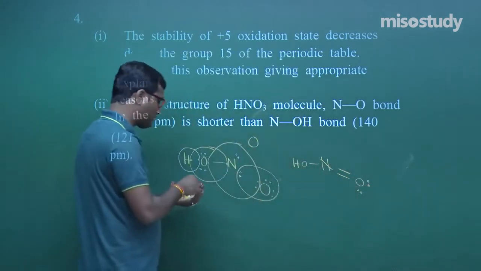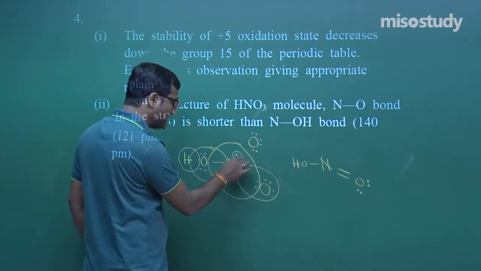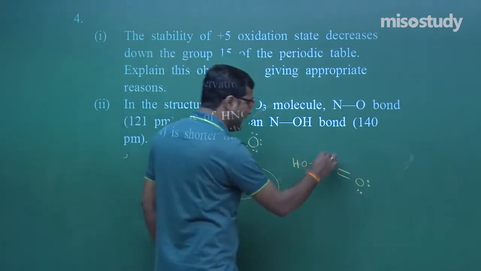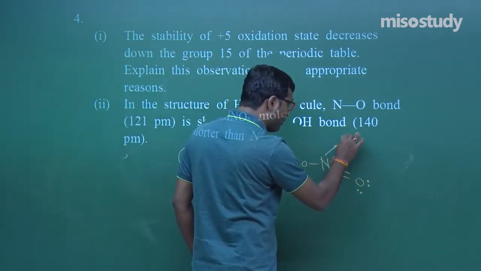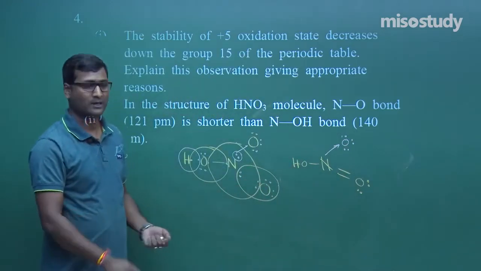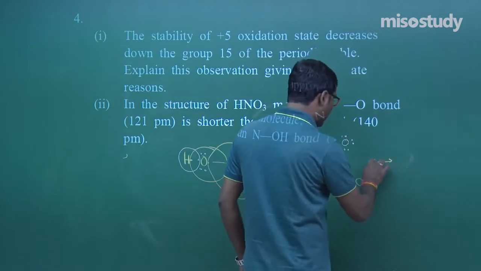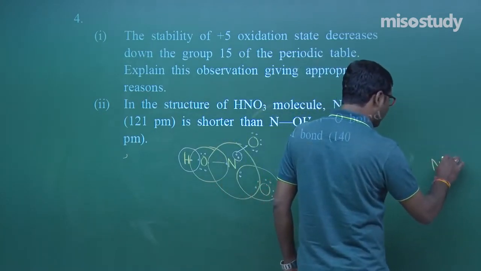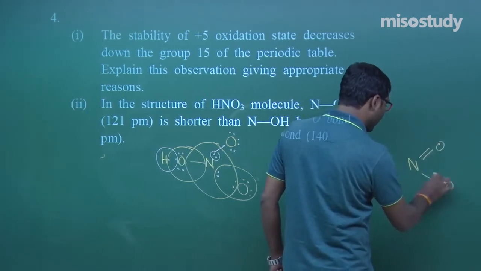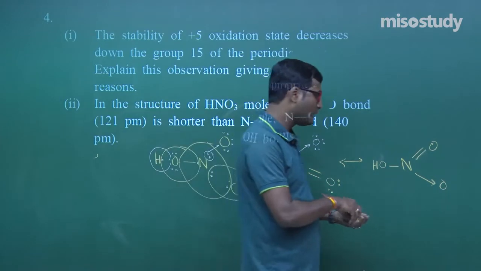Now what about this oxygen? As we know, this oxygen, my friend, still contains a lone pair, so it will donate its lone pair, and here a coordinate bond is formed, my friend. This is the actual true structure. This is not a single line. This is the thing, and the resonating structure in this case is N, now here comes the double bond, and here comes the coordinate bond, and here is OH, my friend. Am I right? Yes sir, you are absolutely right.